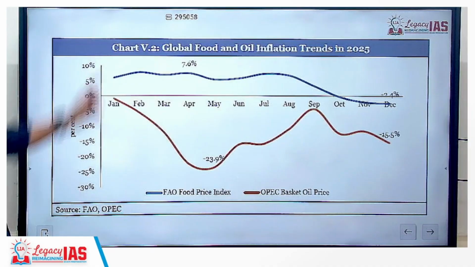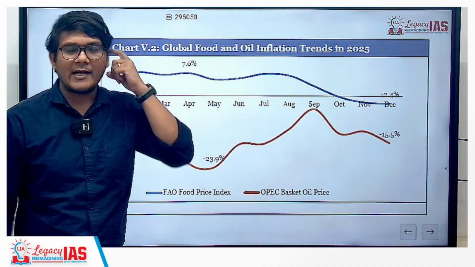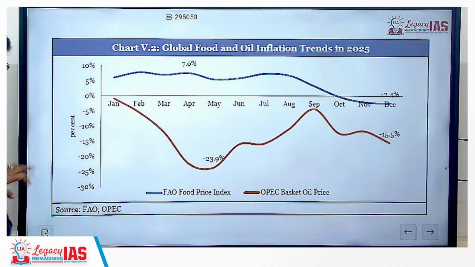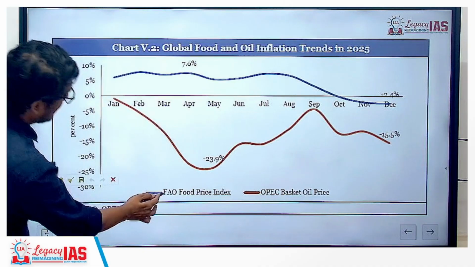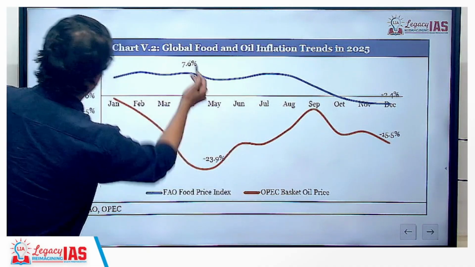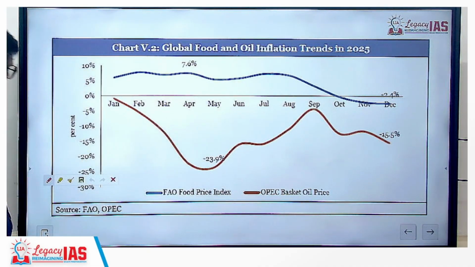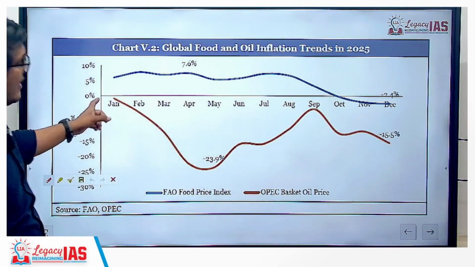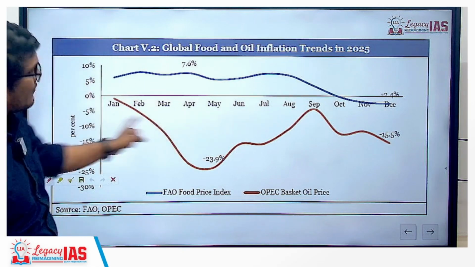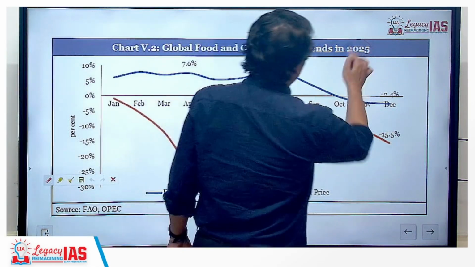Let's move ahead. Next is the global food and oil inflation trend. So here only food is taken into consideration. Food is in blue, and oil is in orange. So you have food inflation which was considerably high. This is January to December of 2025.